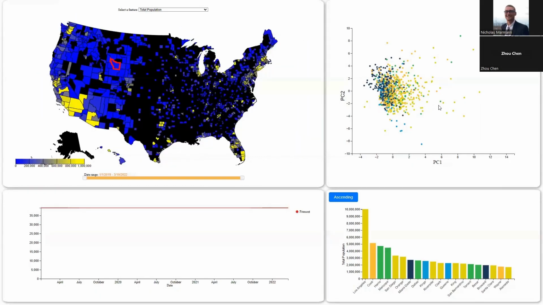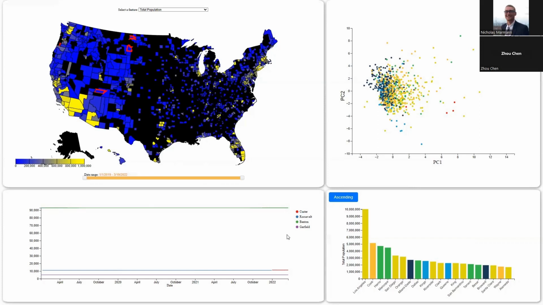And these are the PCA plots we have. We can also select different rows of data, different counties. The PCA is clustered by region of counties. As you can see, when we click on these PCA points, we can change the county we select. And we can use control and click to select multiple points, so we can select different counties and compare them.